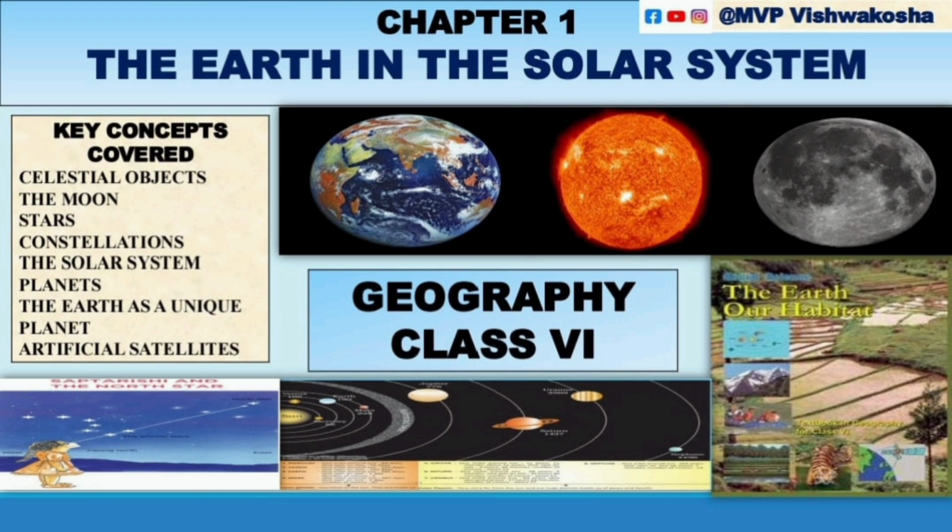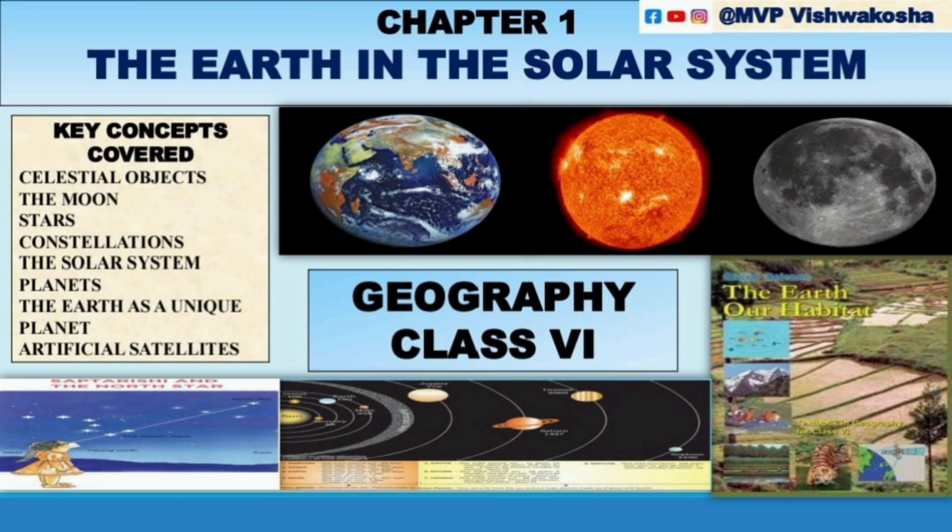Now coming to the first chapter, The Earth in the Solar System. In this first chapter, we are going to discuss some of the key concepts: celestial objects, the moon, the stars, constellations, the solar system, planets, the Earth as a unique planet, and artificial satellites. We are going to discuss all these key concepts.